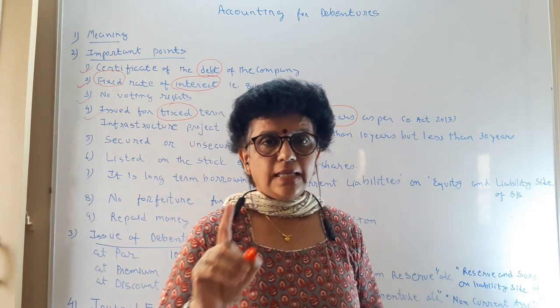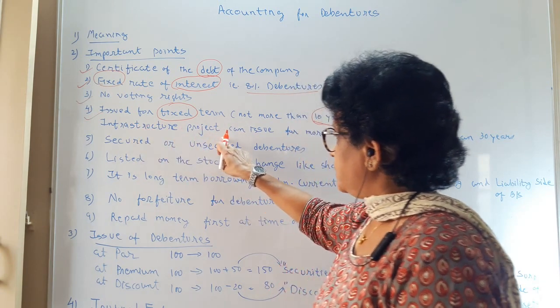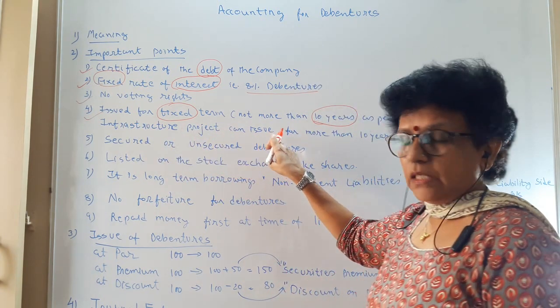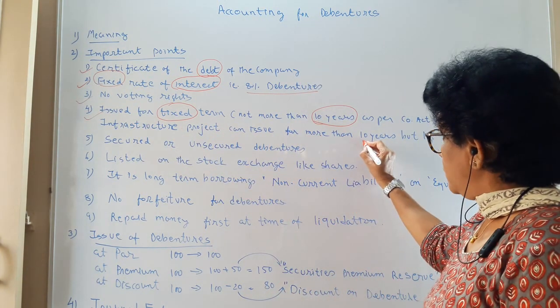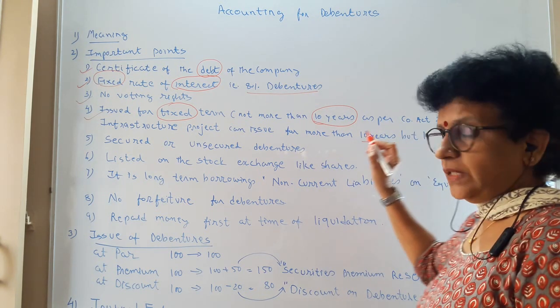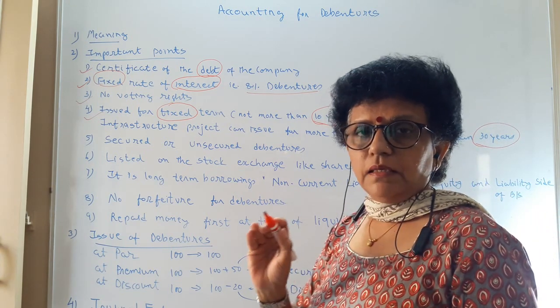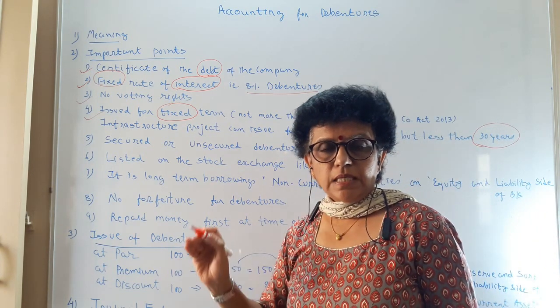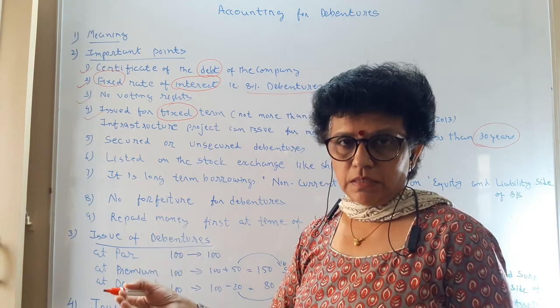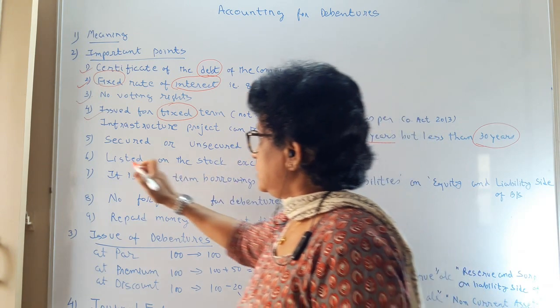But there is one exception. The infrastructure project companies can issue debentures for more than 10 years but less than 30 years. These things you have to remember for your MCQs. Only the infrastructure debentures issued by companies have the higher limit of up to 30 years.